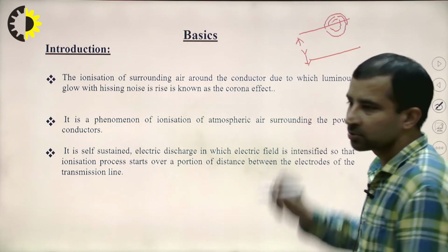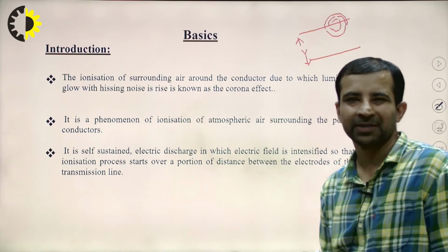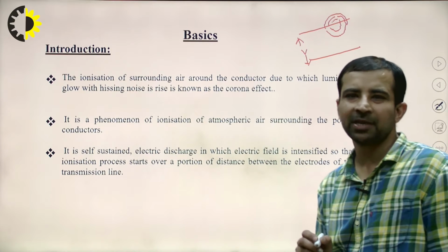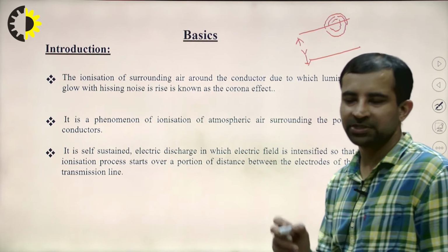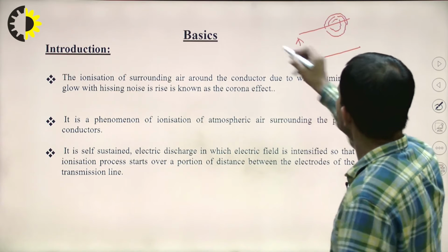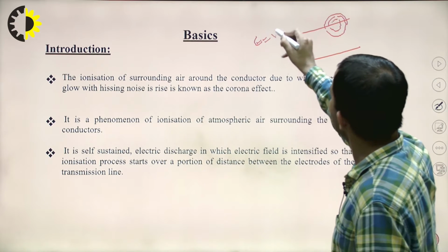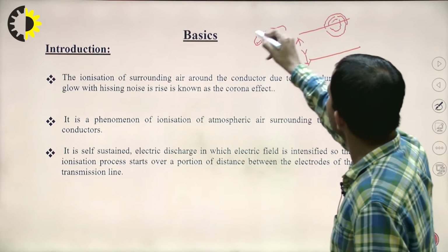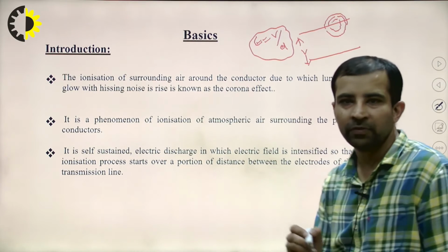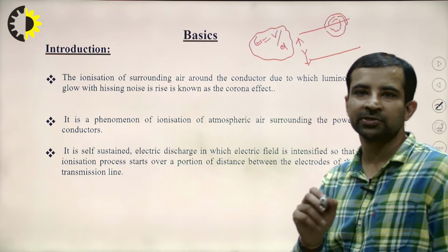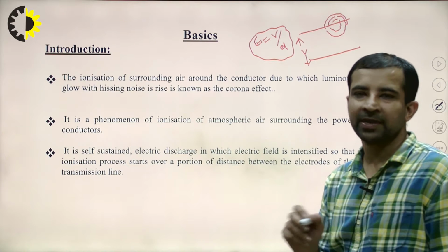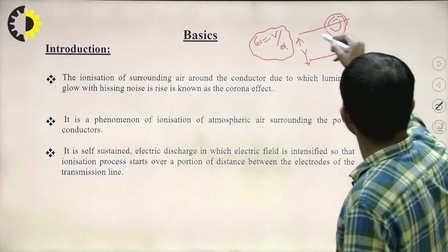Now, why is this corona effect or this hissing noise occurring in the system? Whenever the electric field due to voltage, you must have read one expression, E equal to V by D. So whenever the electric field due to voltage is greater than the dielectric strength of the air. Here these are the two conductors.